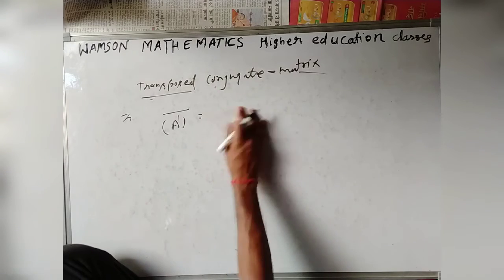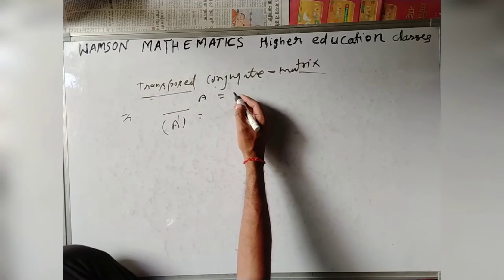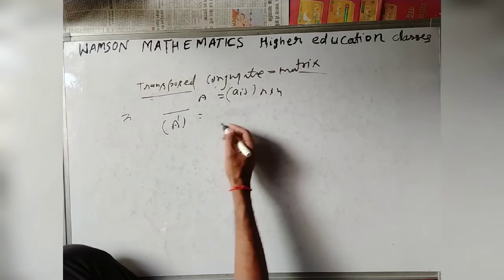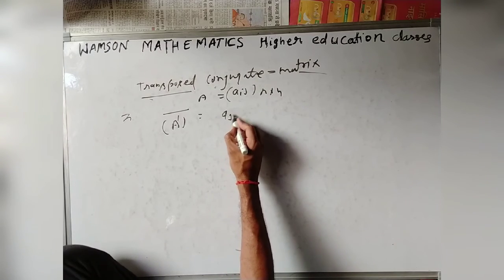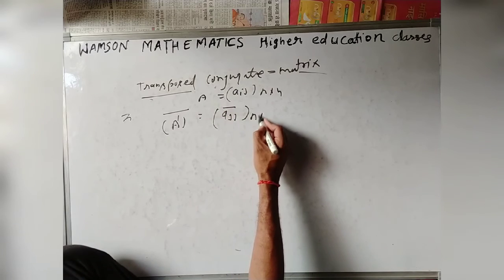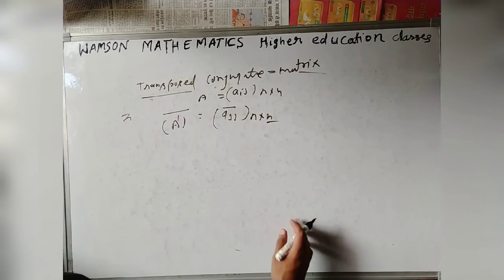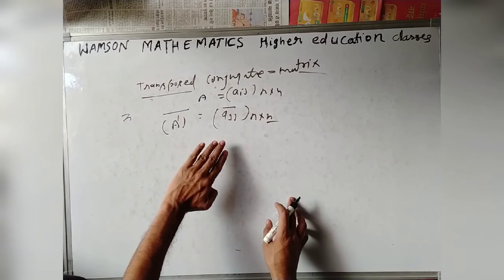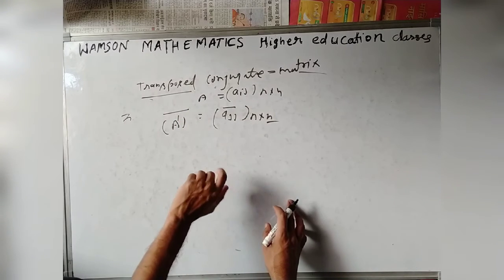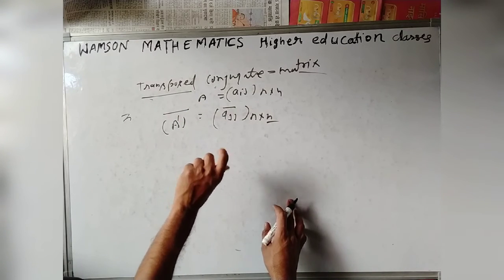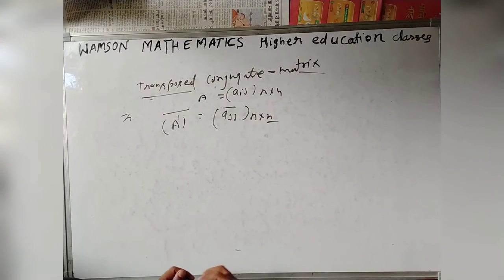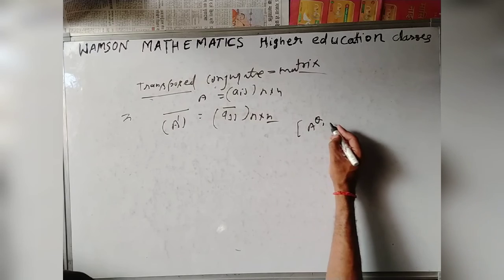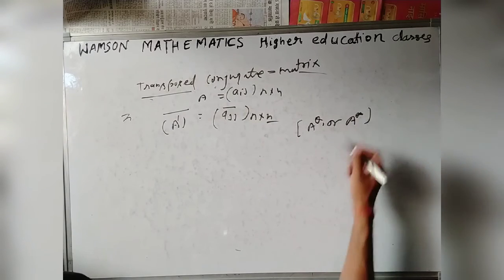If A is a square matrix, Aij is n cross n, then A transpose conjugate is nothing but Aji conjugate, n cross n. So it is obtained from A by taking the conjugate and interchanging rows and columns. Now this is denoted by A theta or A star.